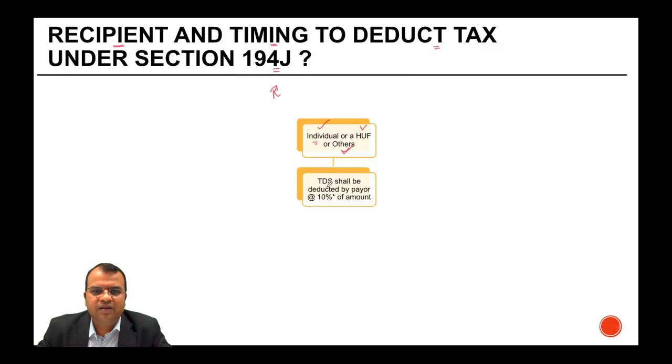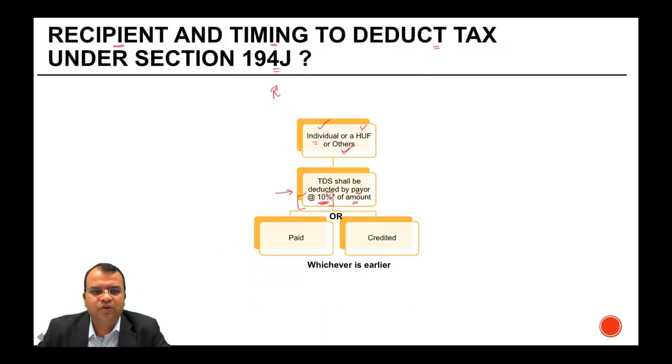TDS shall be deducted by the payer at the rate of 10% of the amount. The general rate given for deduction of tax under section 194J is 10%, but there are some exceptions to it. We will discuss this in the next slide, right? But 10% of what amount? 10% of the amount which is paid or credited, whichever is earlier.